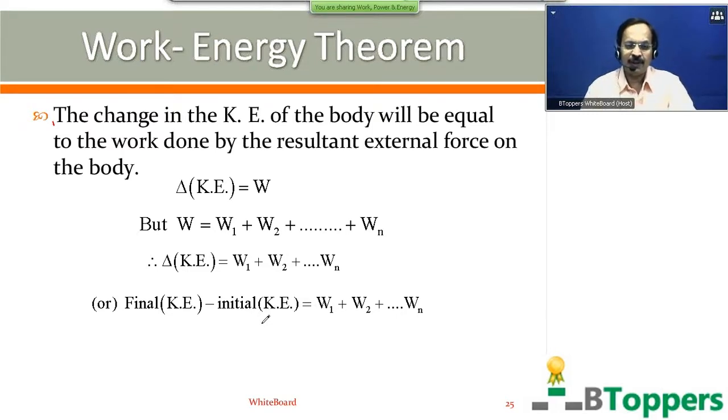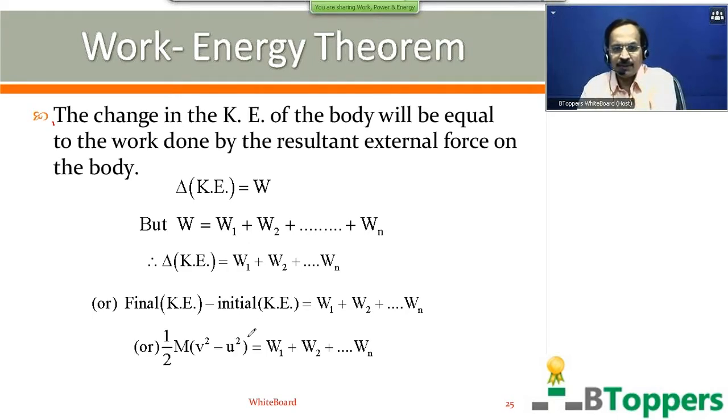In some of the problems you may be directly given the numerical values of the initial and final kinetic energies. In some of the problems you may be given the mass of the body and the magnitudes of the initial and final velocities. Then the change in the kinetic energy you can write as half m v squared minus half m u squared, or half m into (v squared minus u squared), equal to W1 plus W2 up to Wn.